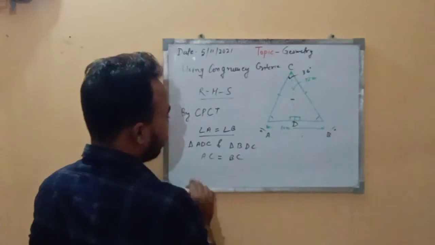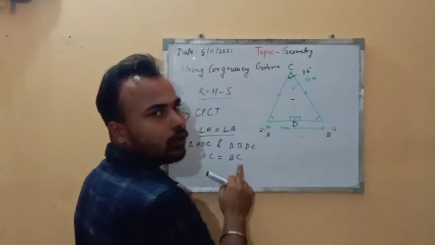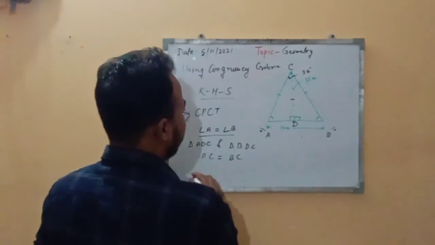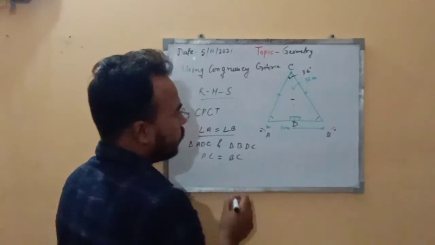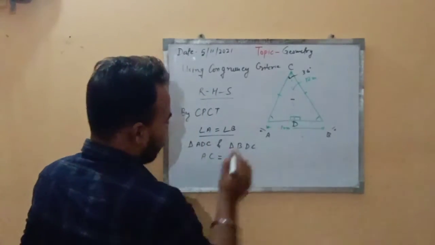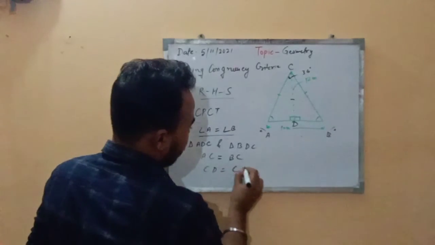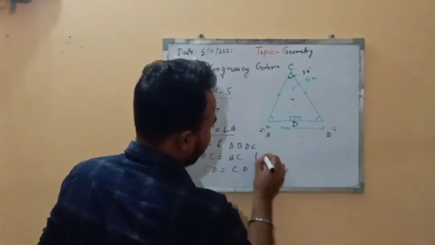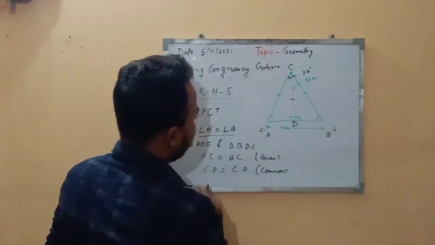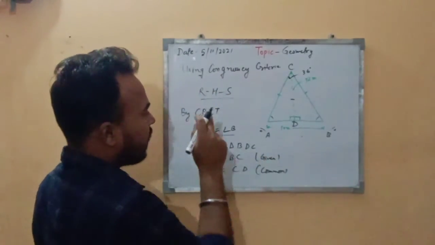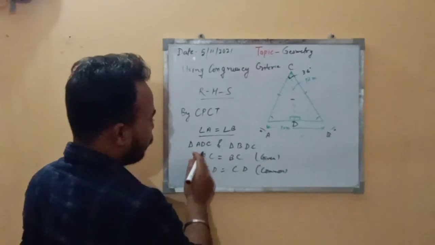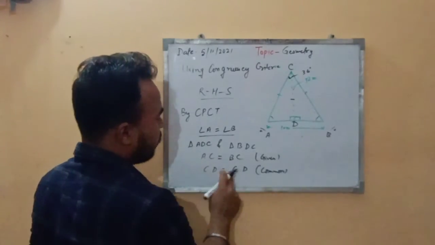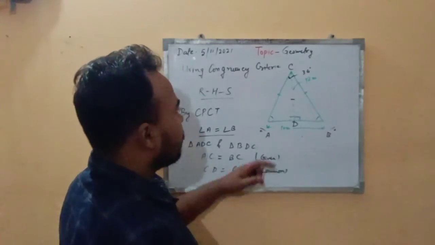In both the triangles AC is equal to BC as per the information, and CD is equal to CD, which is common. So in RHS, meaning right angle hypotenuse side, if we prove that the hypotenuse and any one side of the